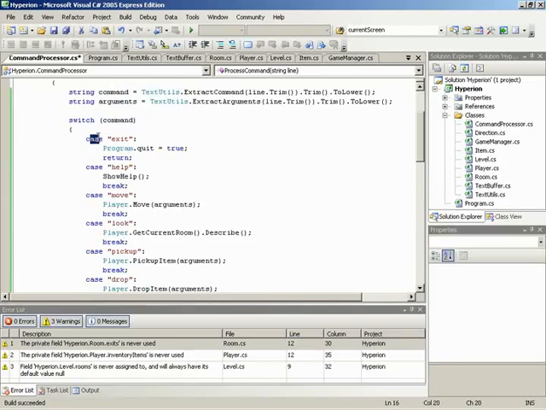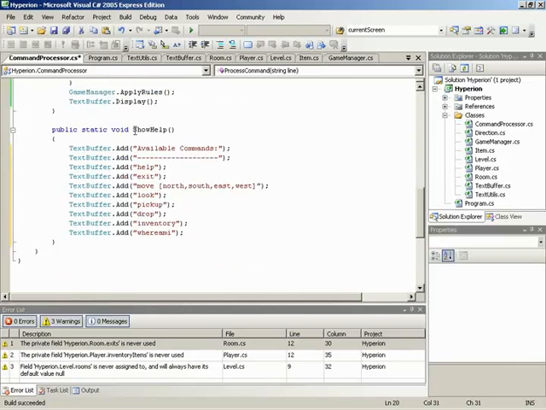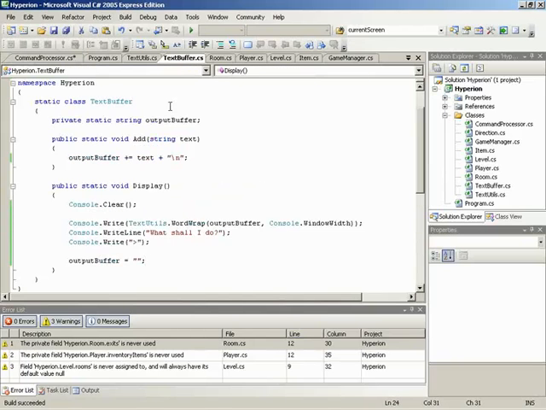So in case it's exit, nope. In case it's help, oh yeah, it is help. Okay, fantastic. Let's call upon the show help method, and remember where we're at. So we're here. We're going to jump down and do show help. Here's show help. Let's add to the text buffer: available commands. So text buffer, when we call add, we're sending in available commands. That's what's sitting inside here.